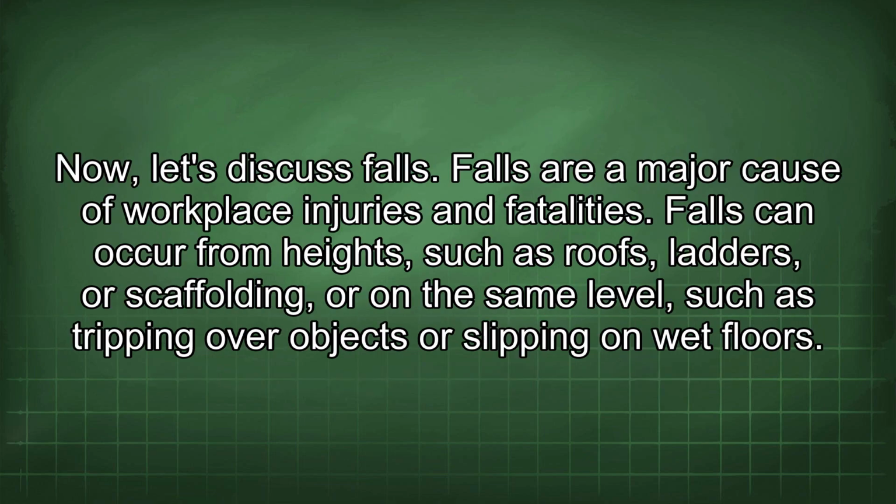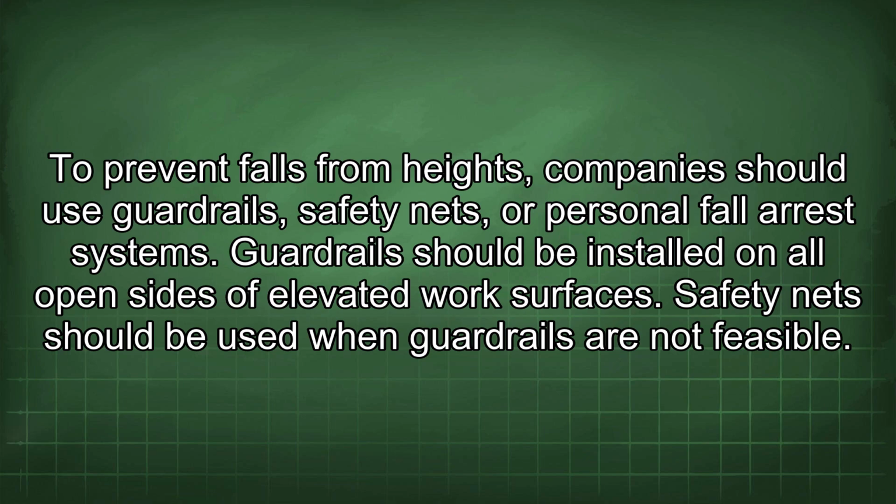Now let's discuss falls. Falls are a major cause of workplace injuries and fatalities. Falls can occur from heights, such as roofs, ladders, or scaffolding, or on the same level, such as tripping over objects or slipping on wet floors. To prevent falls from heights, companies should use guardrails, safety nets, or personal fall arrest systems. Guardrails should be installed on all open sides of elevated work surfaces. Safety nets should be used when guardrails are not feasible.